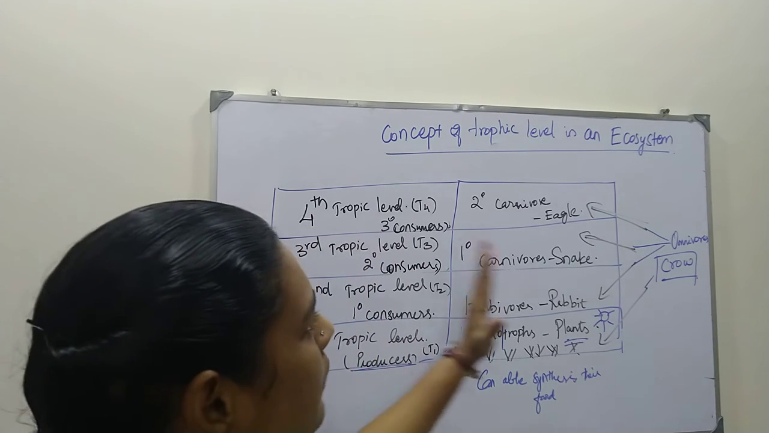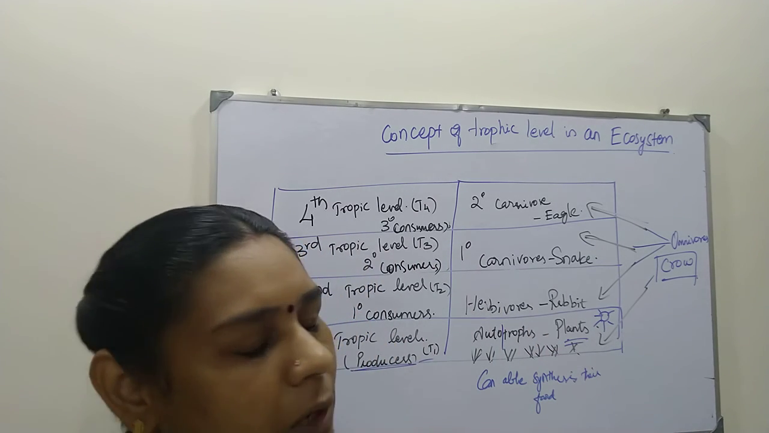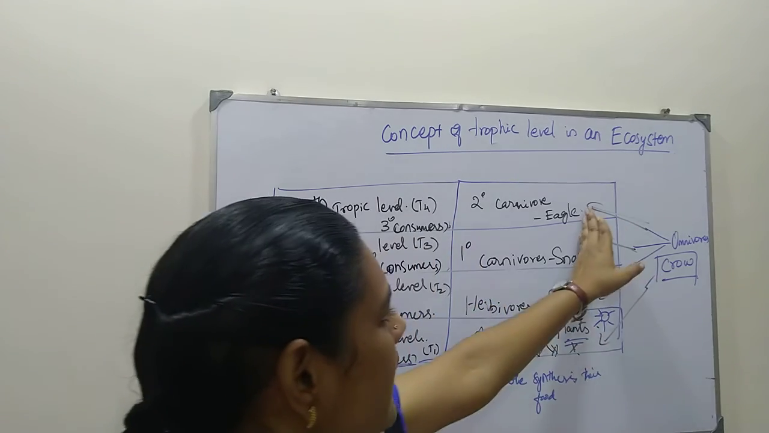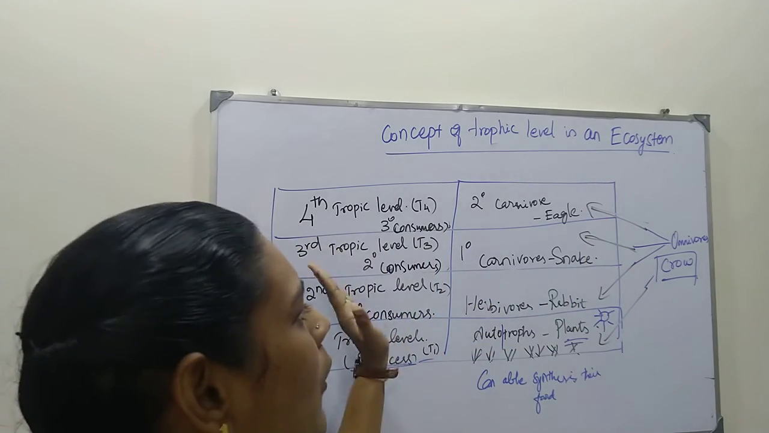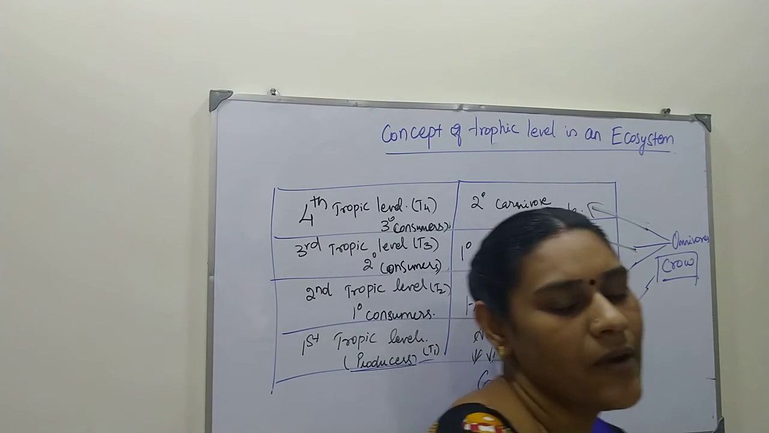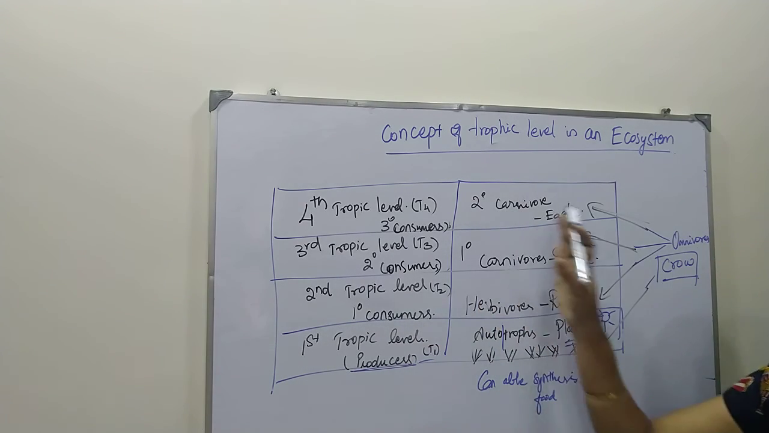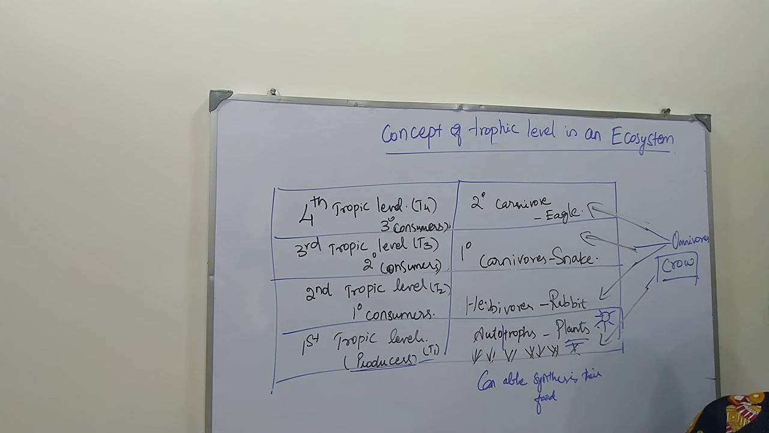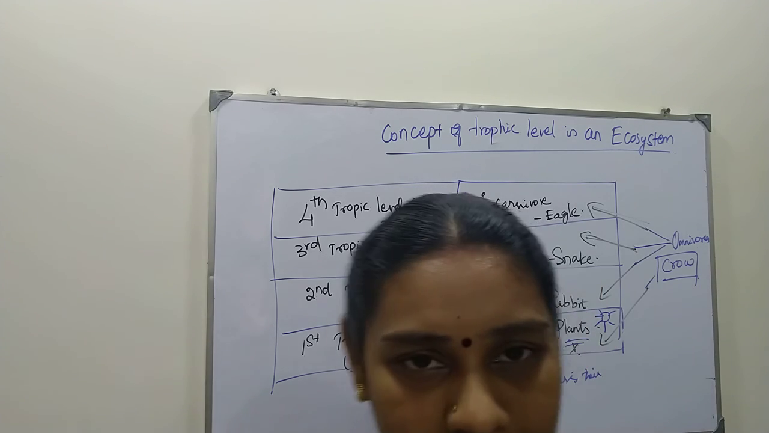Based on this only, the concept of the trophic level of organisms exists, and these omnivores will be placed on more than one trophic level. More than one means it is present in all levels. That's all about the concept of the ecosystem.